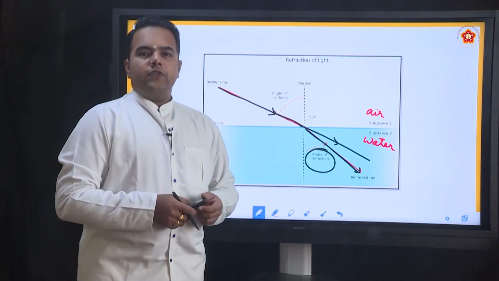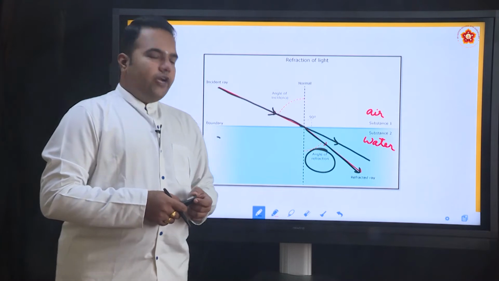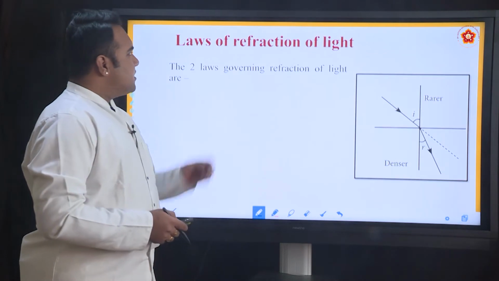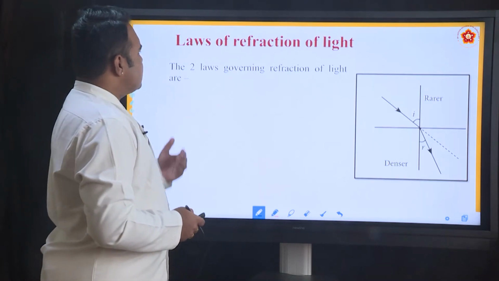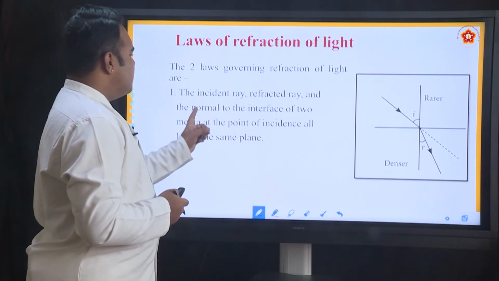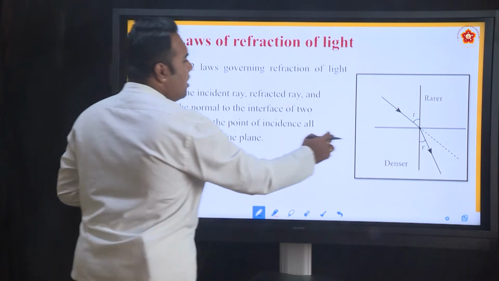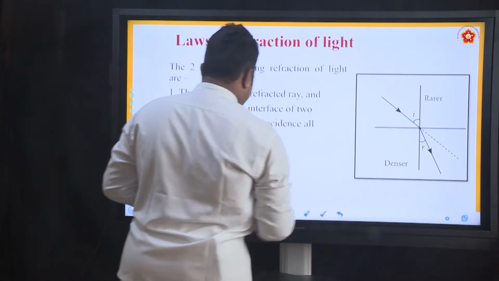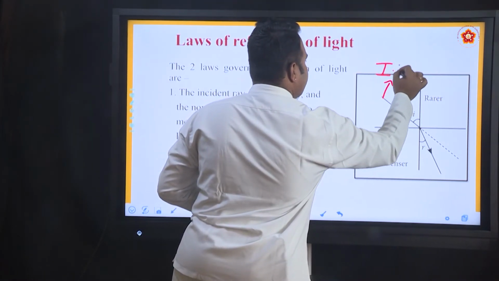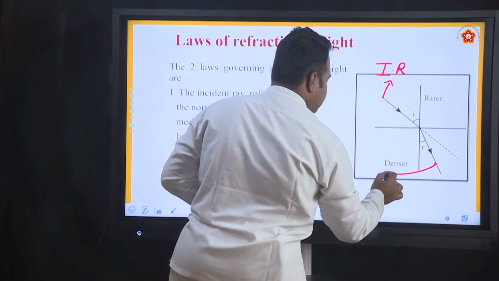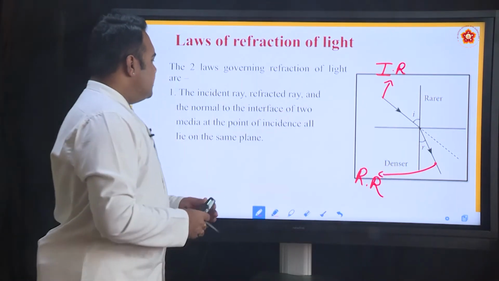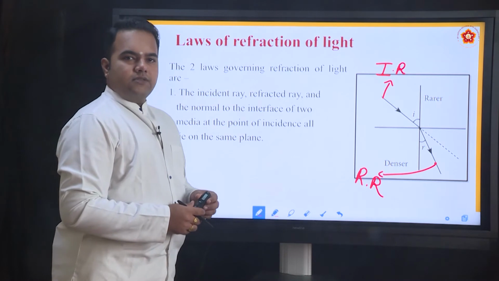And like how we have laws governing the reflection of light, we do have laws that govern the refraction of light. Let us come to these laws. The first law appears quite obvious. The incident ray, the refracted ray and the normal to the interface of the two media all lie on the same plane. So this will be the incident ray, and this is the refracted ray, and the normal, all lie on the same plane at the point of incidence.